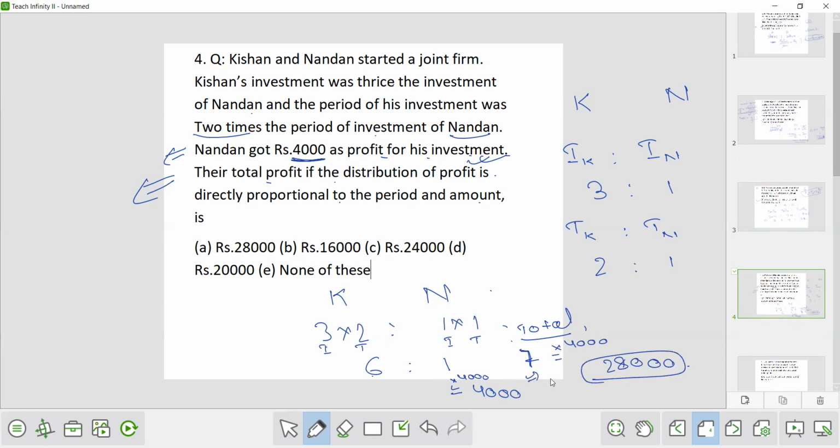Here we have directly calculated the total profit, or else you can calculate it this way: 1 is equivalent to 4,000, so 6 will be equivalent to 6 into 4,000, that will be 24,000. Now add the profit of Kishan and Nandan, you will get the total profit. But these days the competition is quite tough, so you have to be smart enough while solving. So how to approach the calculation part? This is the best way to apply. So the answer will be 28,000, option number A.